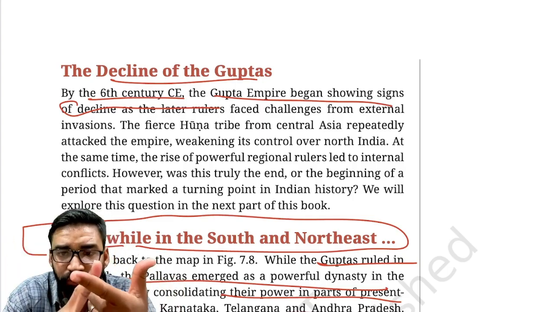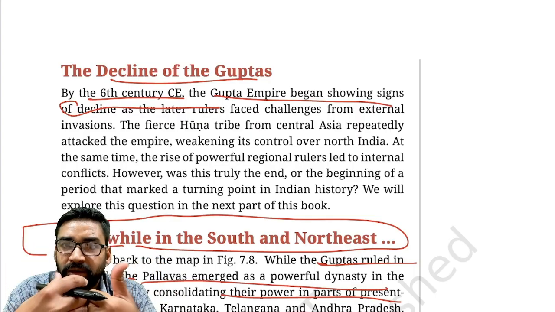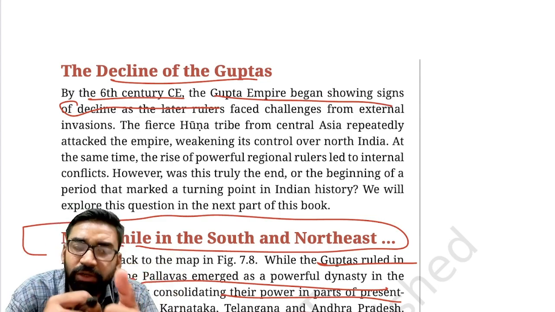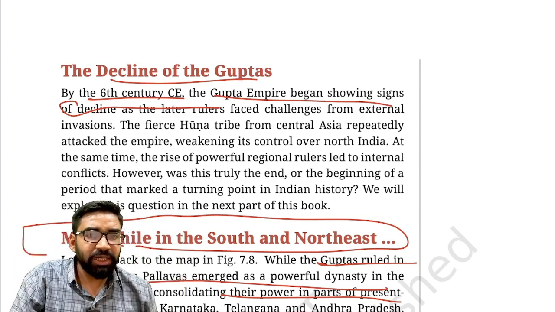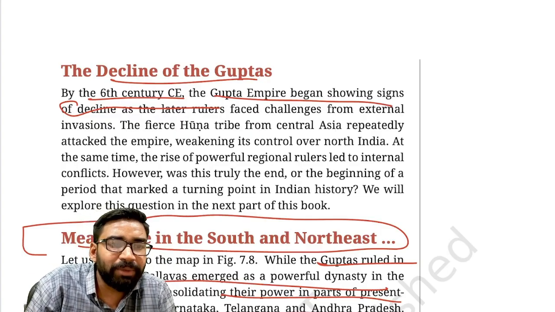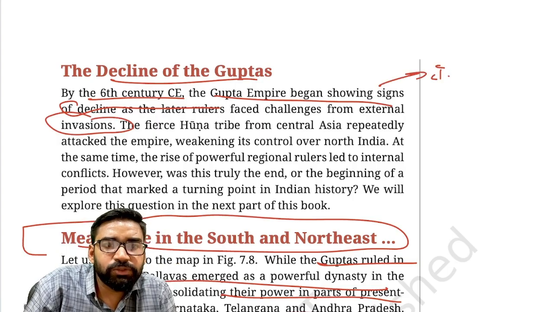And I have given you one formula: whenever there are weak rulers or no central authority, then the kingdom will face foreign invasion and their officials will also revolt. So in this scenario, Gupta rulers faced challenges from external as well as internal invasions also.